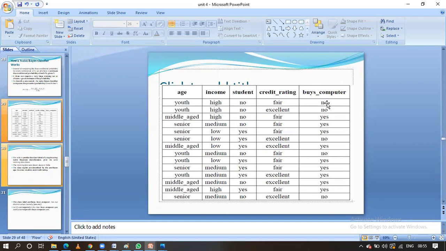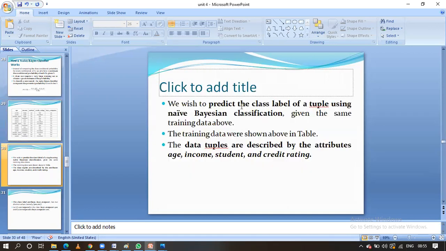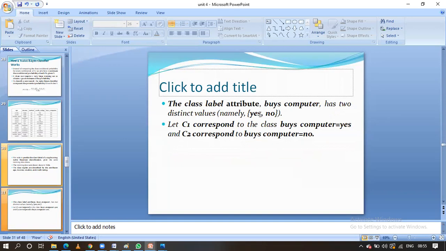From this, we have to predict one attribute. Let us see which attribute. Here we have to predict a class label for a tuple using Bayesian classification. The data tuples are described by the attributes age, income, student, and credit rating. The class label is yes or no, that is, buys computer equal to yes or no. There are two classes: C1 corresponding to buys computer equal to yes, and C2 corresponding to buys computer equal to no.